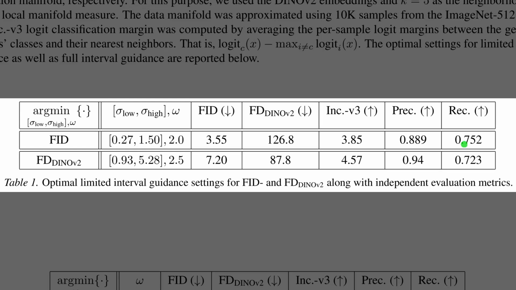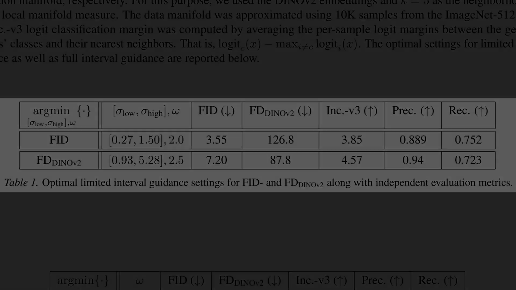Alright, Table 1 provides quantitative backup for these guidance strategies on ImageNet. It compares optimizing for FID versus FD Dino V2 using limited interval guidance. Looking at the second column, we see the optimal noise ranges differ sharply. For FID, the best window is low, between 0.27 and 1.5, targeting later refinement. But for the semantic FD Dino V2 metric, the window shifts much higher, reaching up to 5.28. This proves semantic content is determined early in the high noise regime.